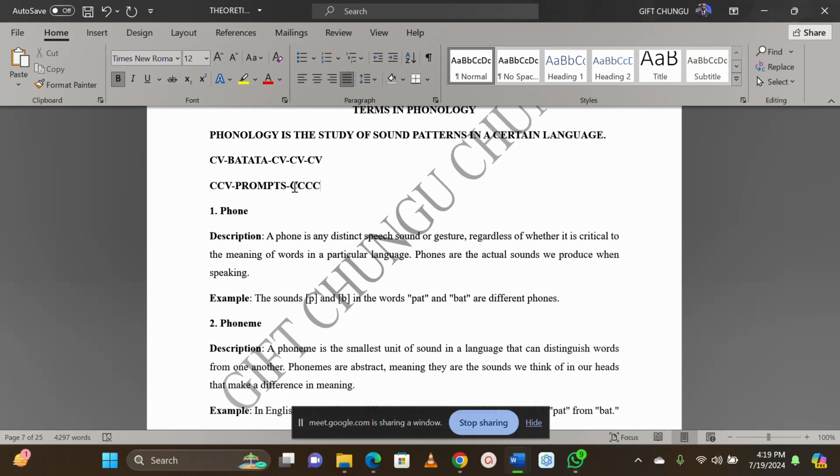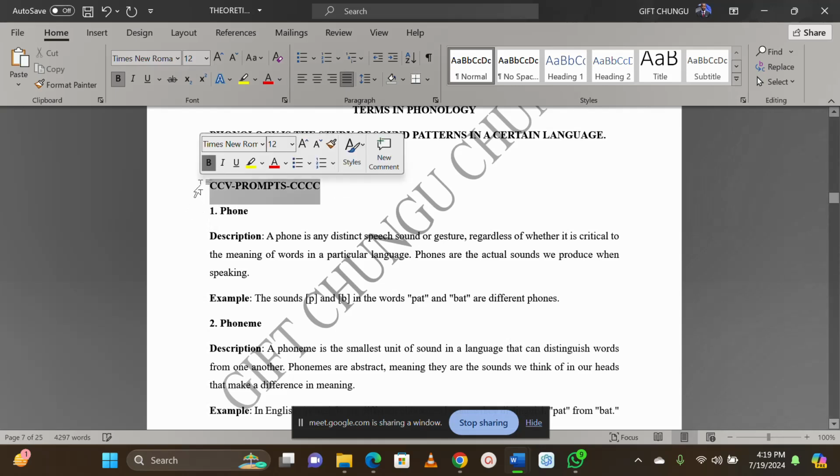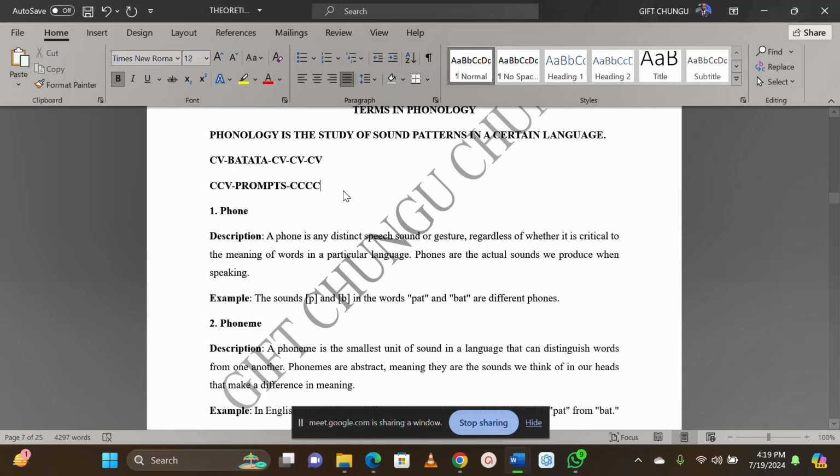Are we together? So this is the structure. This is acceptable in English. It is not acceptable in our language this side, in Bemba. In African languages, everything that we look at will mostly be CV, CV, like that.